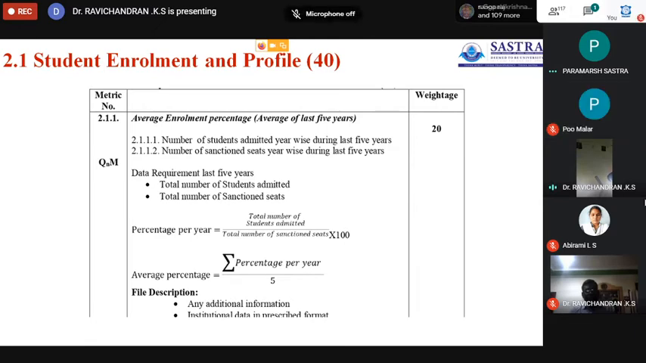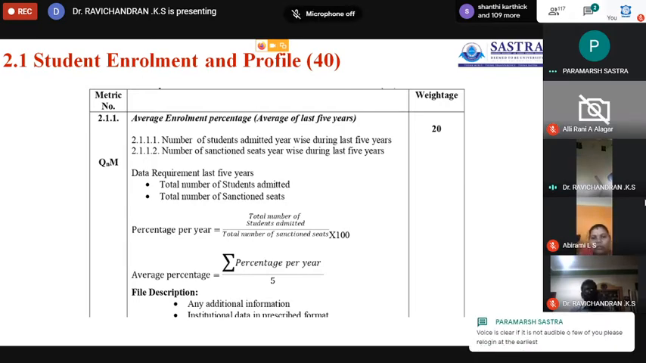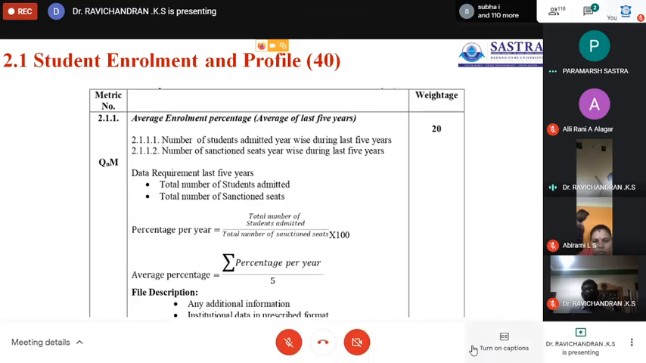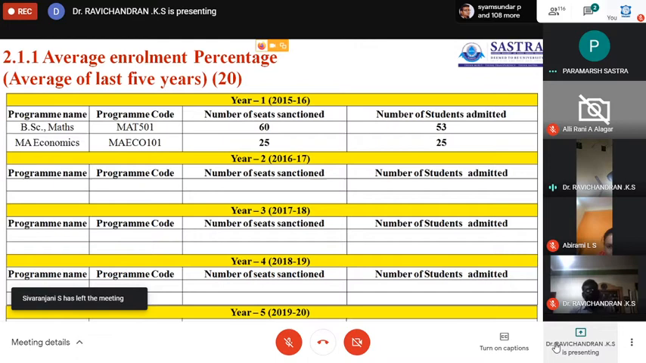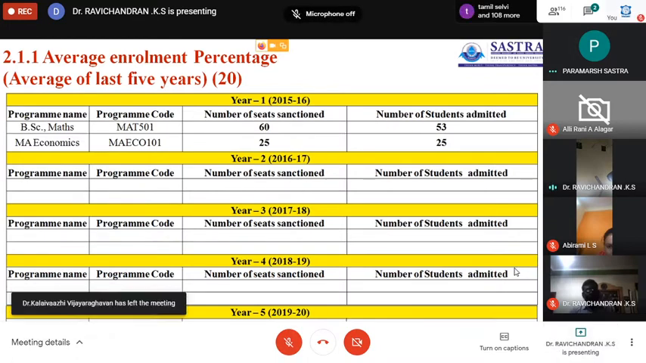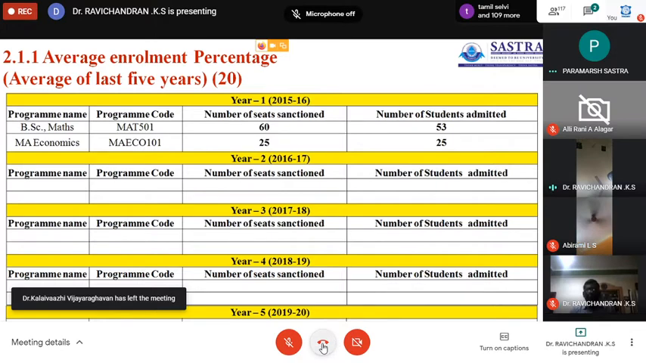So the first one is average enrollment percentage. This is actually what percentage of students made admission in the last 5 years. Suppose you are planning to submit the NAAC document at present, then for the last 5 years, till the last passed out batch, you have to calculate. Here, the 5 years data from 2015-16, 16-17, 17-18, 18-19, 19-20 is to be presented.